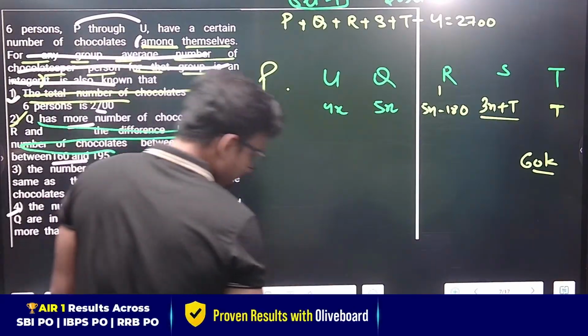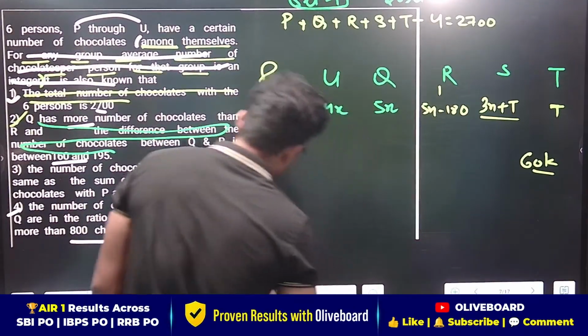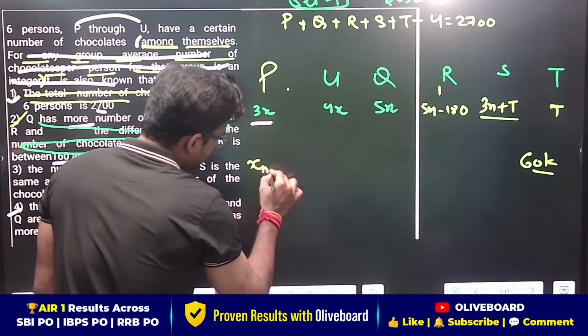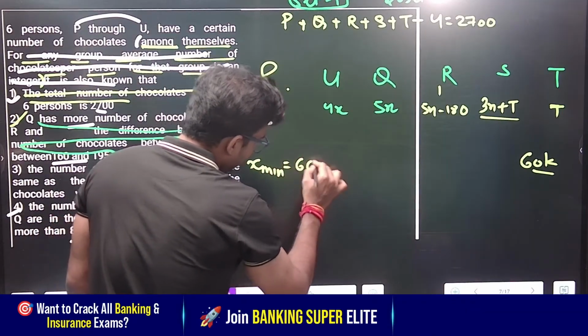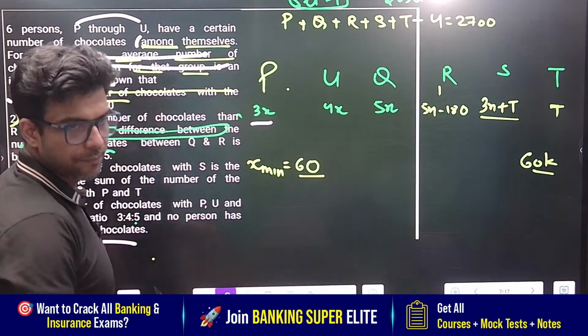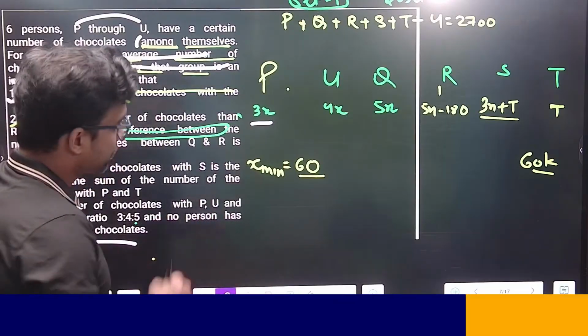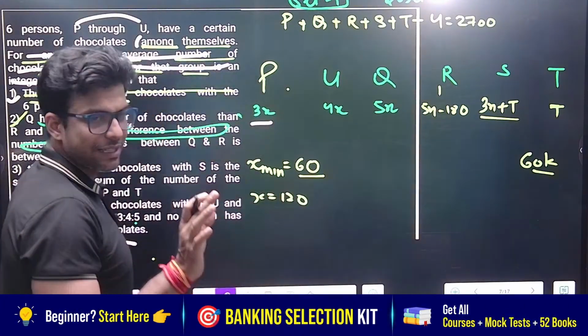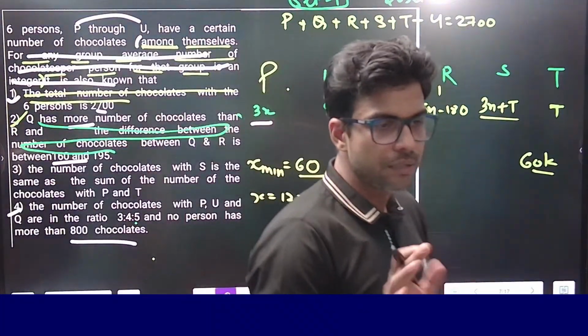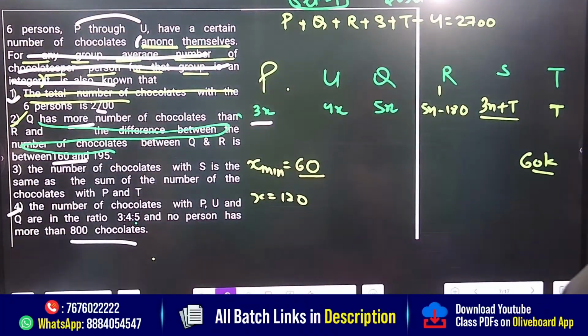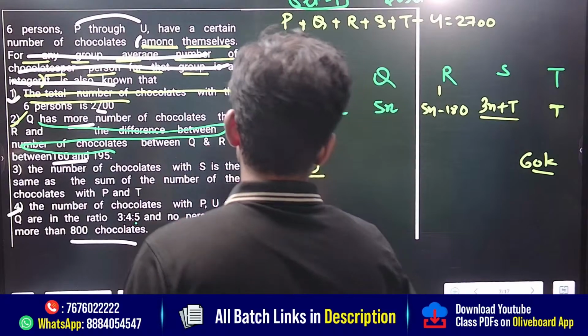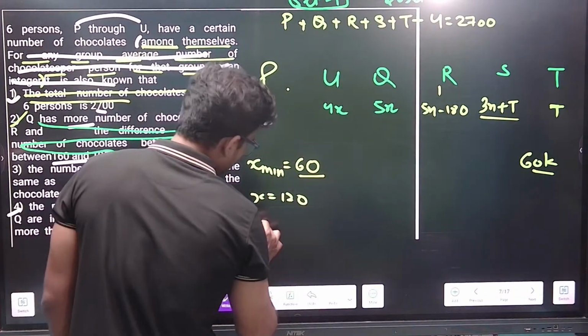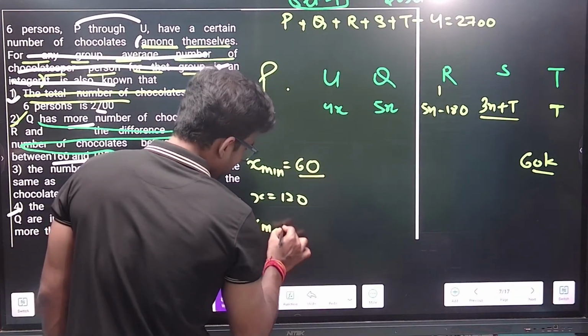So guys, first of all, let's see here. The minimum value of X is what? The minimum value of X is 60. Correct? And they said the second number would be 180. Makes sense? Am I right or not? I have many more options here, the maximum value is much more.